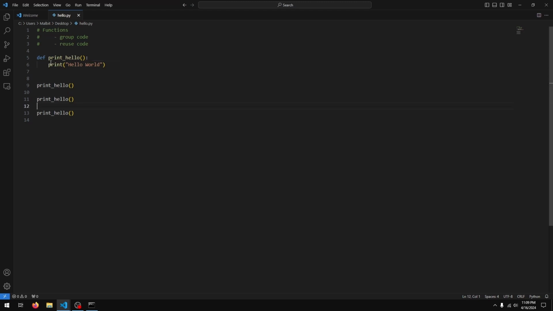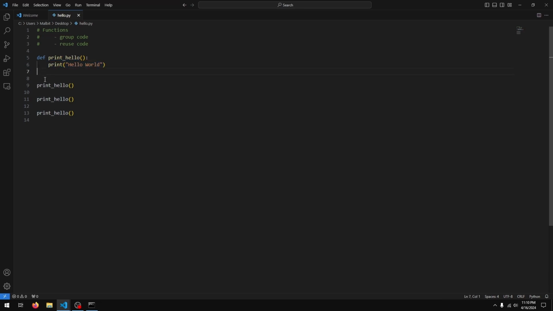Now something to note is the indentation level. Print hello world is indented by 4 spaces, whereas when I'm calling the function, you see that it's right up against the left margin. This indentation is really just to tell Python that this block of code belongs to the print hello function.